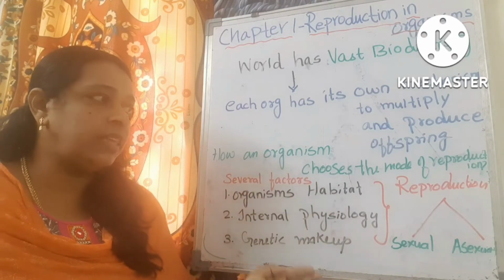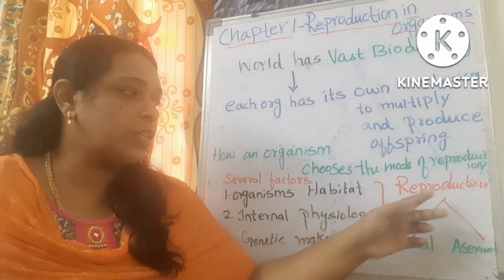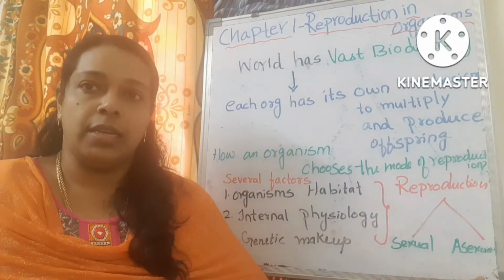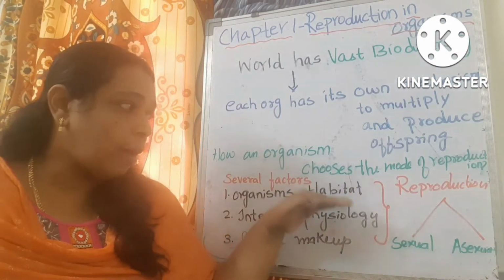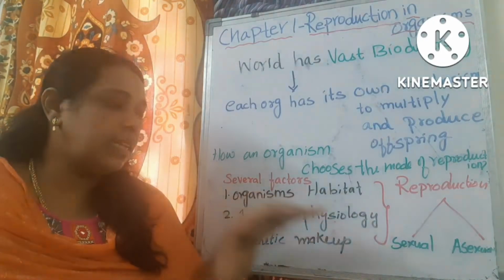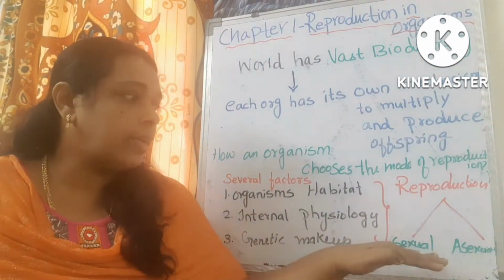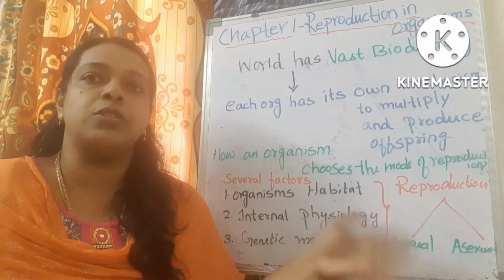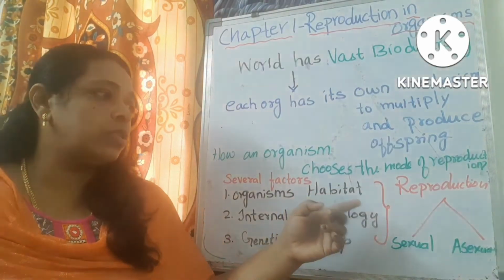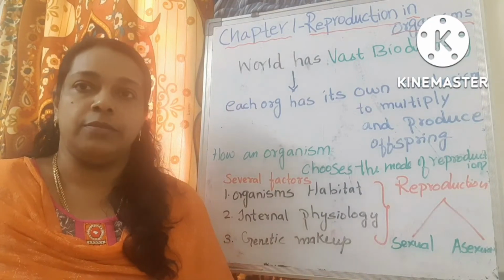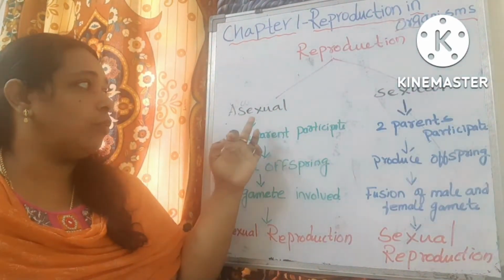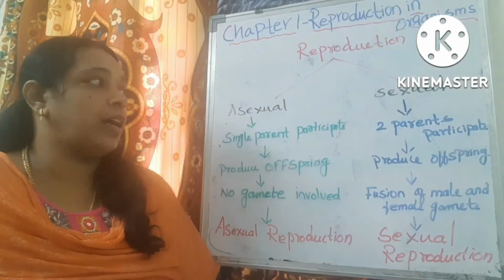So based on these factors, reproduction is of two types. I told you, right? Sexual as well as asexual. If the habitat, physiology and genetic makeup are favorable, it undergoes sexual reproduction. If sexual reproduction is not favorable, then it undergoes asexual reproduction.